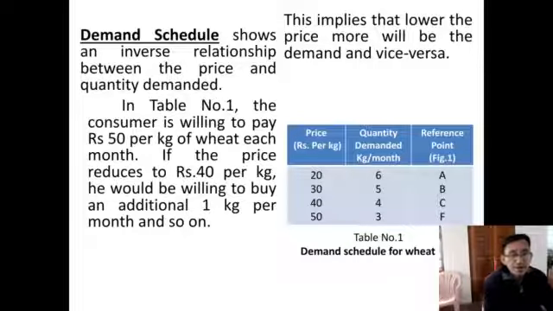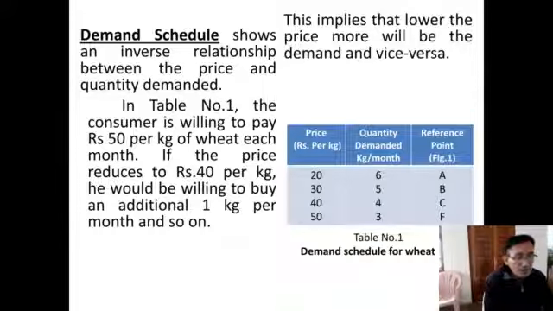At 10 rupees lower, every month he buys 1 additional kg, so at rupees 40 per kilo he demands 4 kg.